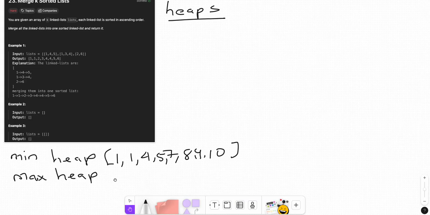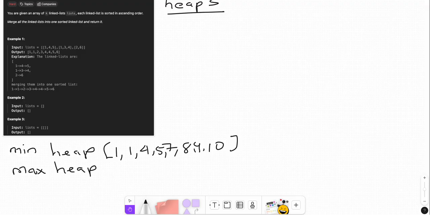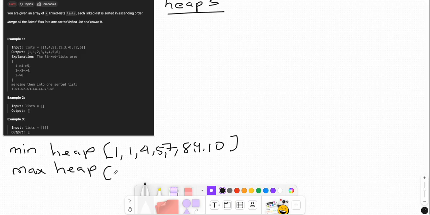The same thing applies to a max heap. Starting from the top, the number 9, then 7, then 4, and the heap adjusts itself, right? So it is self-adjusting. The same thing applies to a tree.